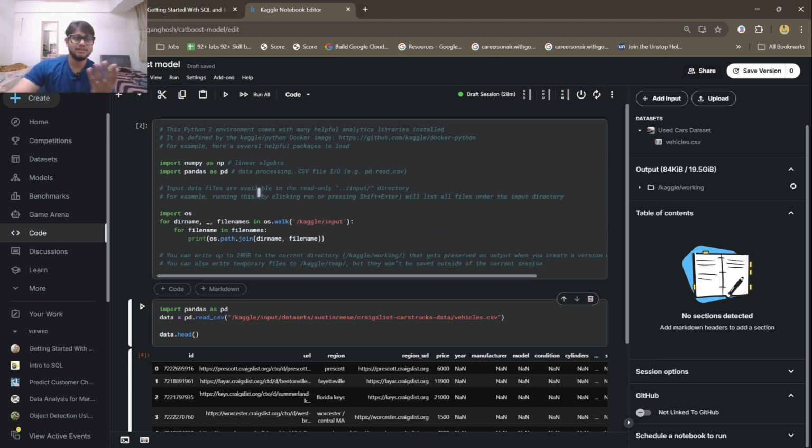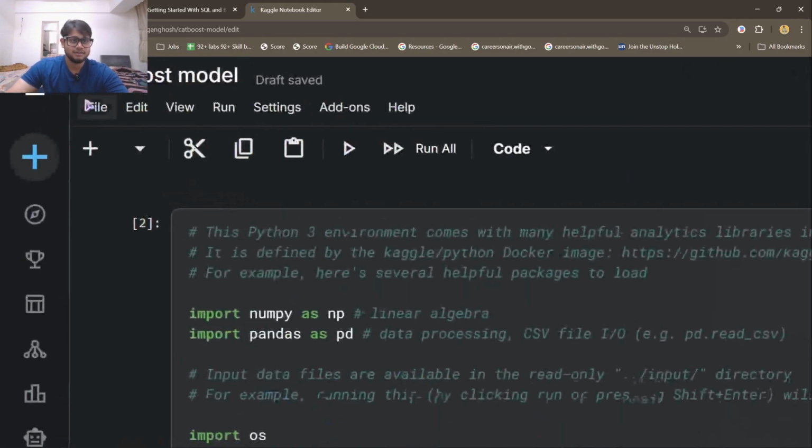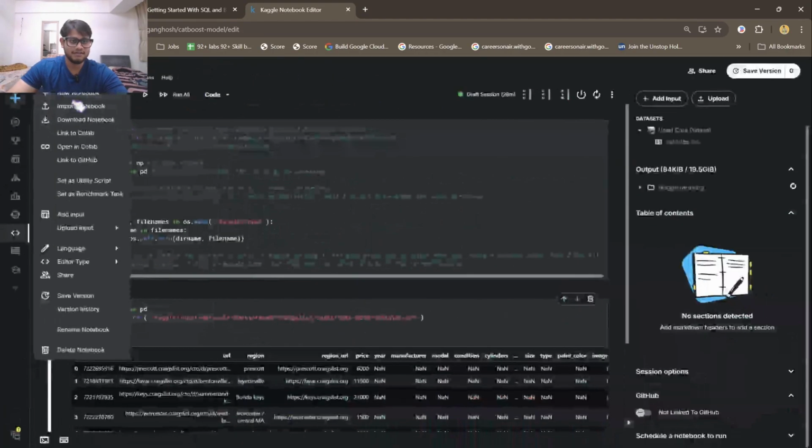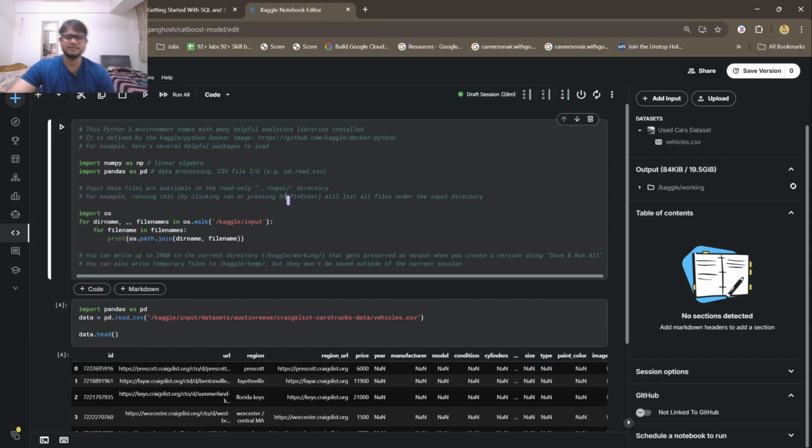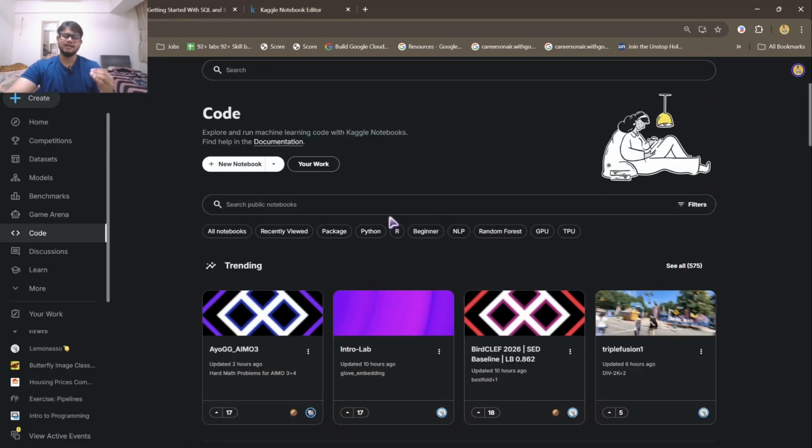Or if you have codes in your Google Colab, you can directly import them. How? If you go to the file section, you have import notebooks from Kaggle directly. You can open in Colab. This notebook you can directly open in Colab. You can link with GitHub, and you can also import from there. So this is absolutely one of the best, and that will be all from my side.